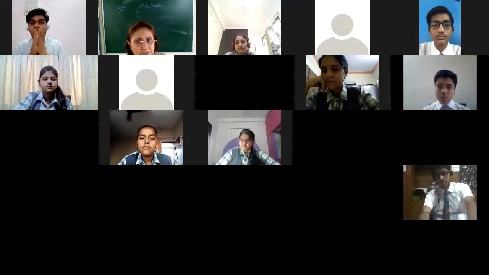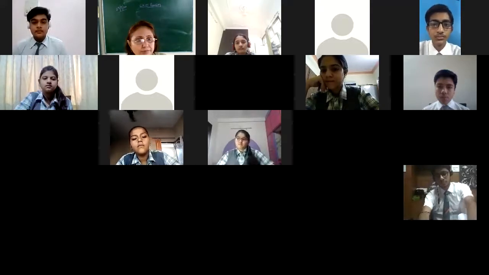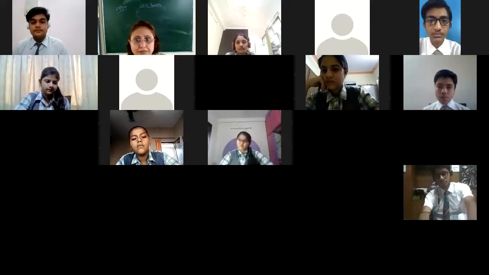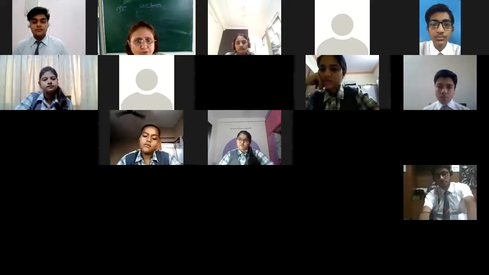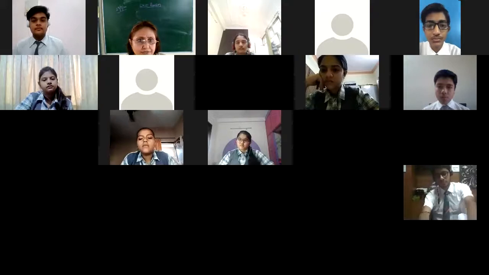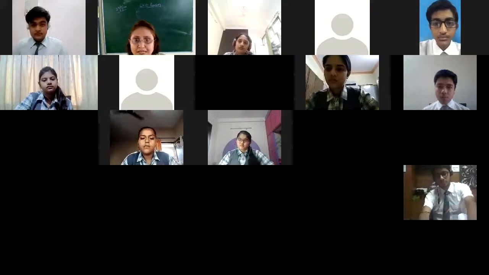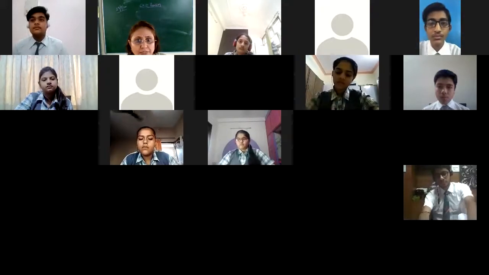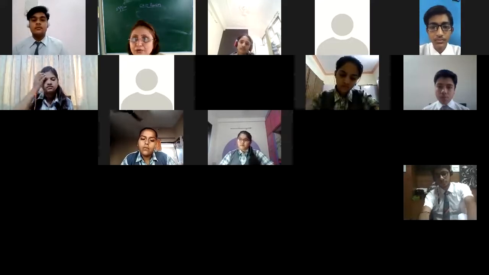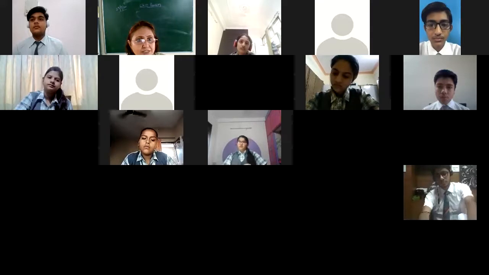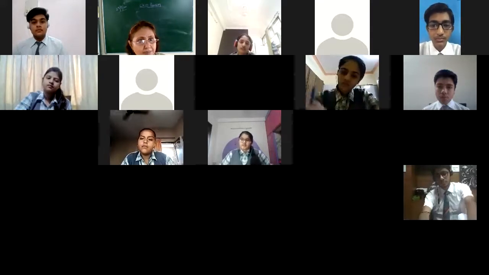Then spherical mirrors we have studied. Spherical mirrors are the mirrors which are cut from a part of a sphere, that we call the spherical mirror. Two types of spherical mirrors, concave and convex. At different object positions, few terms we have studied. Pole is the center point of the mirror. Then principal axis, the straight line which is passing through the pole and perpendicular to the mirror, that straight line we call the principal axis.